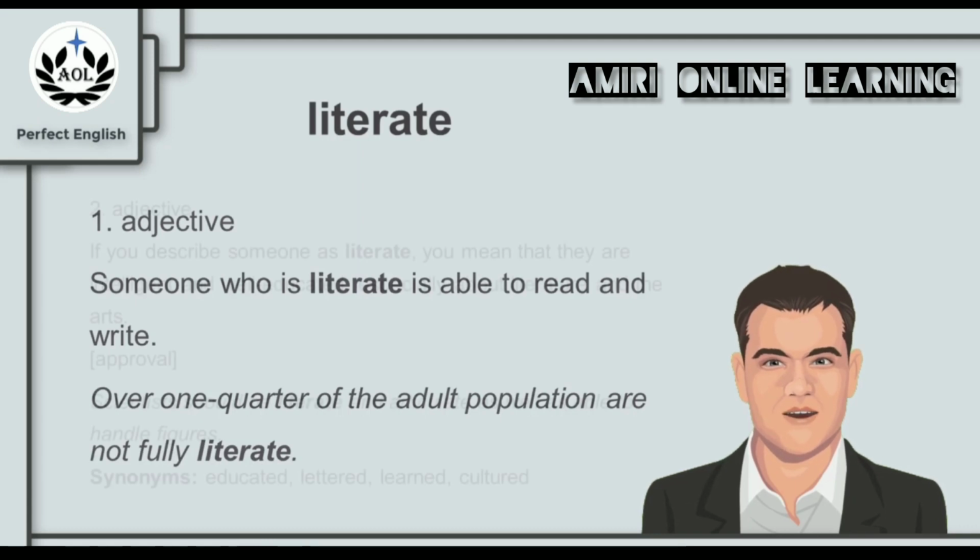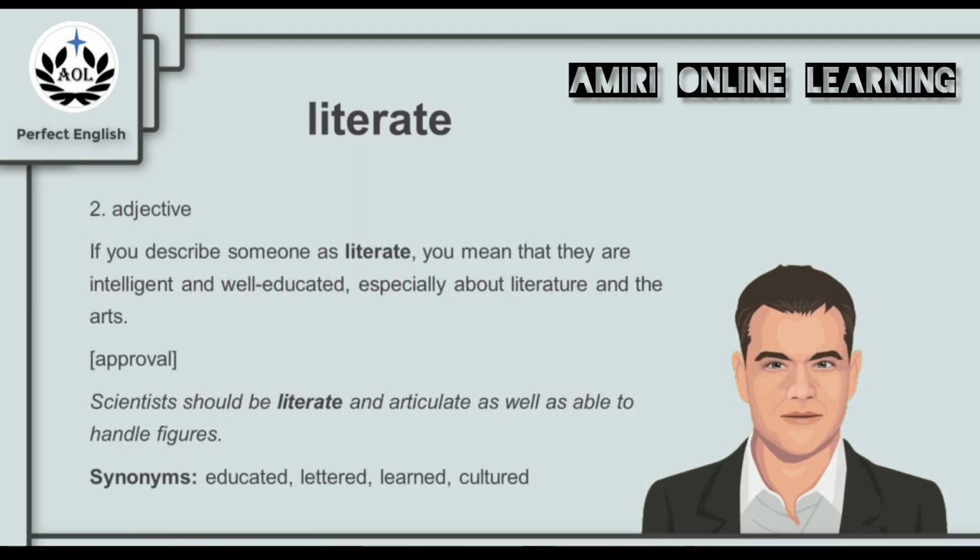And literate can also be used in a different context. If you describe someone as literate, you mean that they are intelligent and well educated, especially about literature and the arts. And that is a positive word we use to show our approval. For example, scientists should be literate and articulate as well as able to handle figures. And synonyms for literate in this context are the words educated, lettered, learned, and cultured.